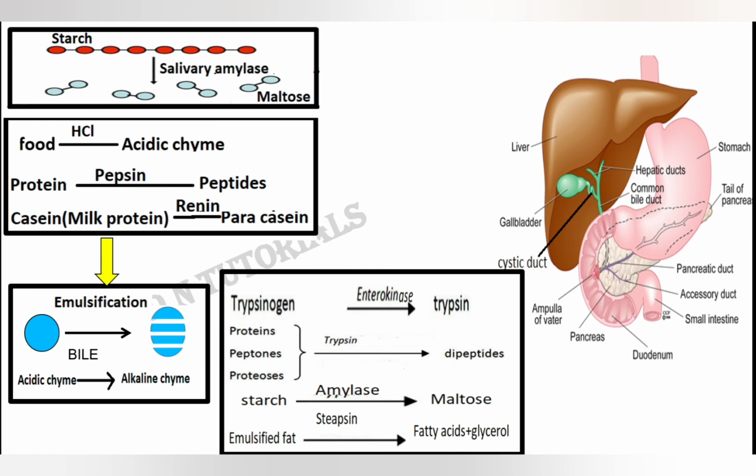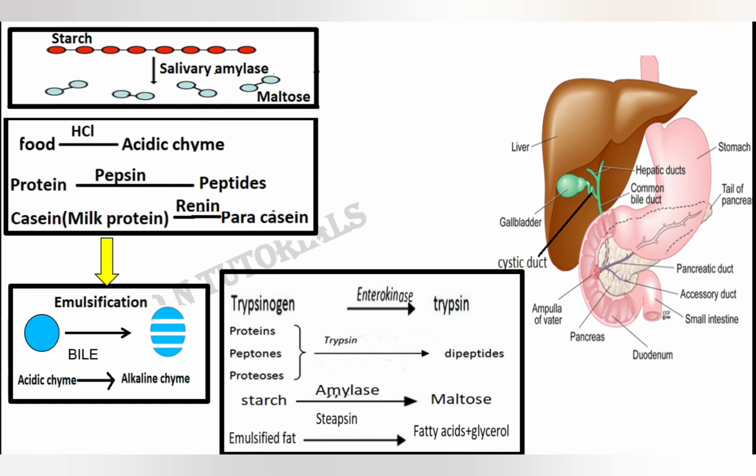So once enterokinase is secreted, trypsinogen gets converted into trypsin, and trypsin breaks down proteins, peptones, and proteoses into simpler dipeptides.